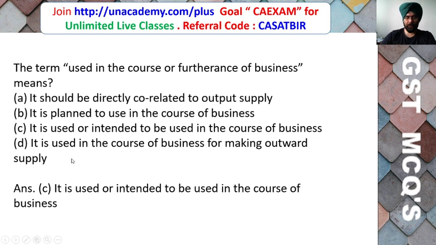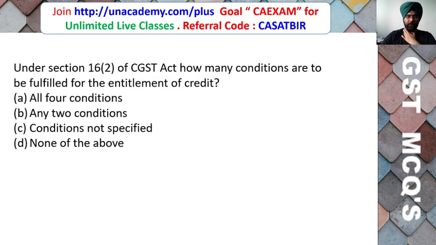So under GST, if the input or capital goods are used, that is already used or will be used in future, then you can claim input tax credit on those inputs and capital goods. Under the Income Tax Act you will see that you can claim depreciation only when the asset is put to use. If it's not put to use, you cannot claim depreciation. But under GST, even if the input or capital goods are not used, they will be used in future, then even then you can claim input tax credit.